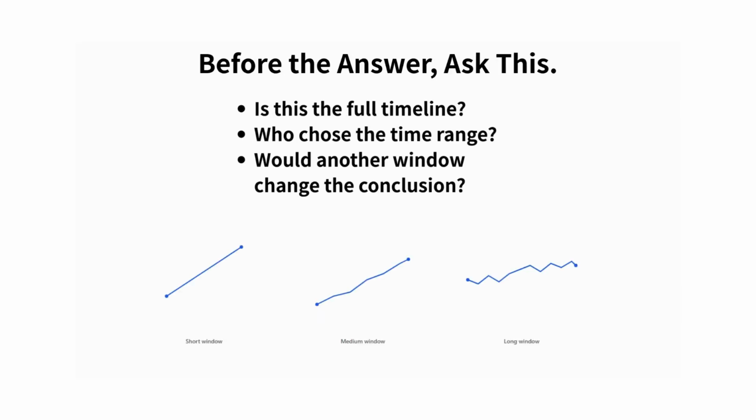Look at these 3 graphs. They all come from the same data. Nothing was changed, nothing was removed, but they don't tell the same story. Short window, on the left. It looks like clear growth. Medium window, in the middle. The trend still rises, but now the path starts to matter. And long window, on the right. The same increase becomes just one part of a noisier pattern. The data isn't lying, but the window is choosing what you notice.